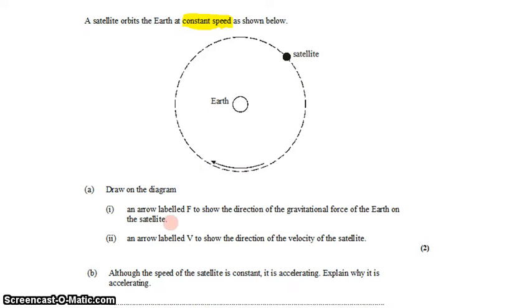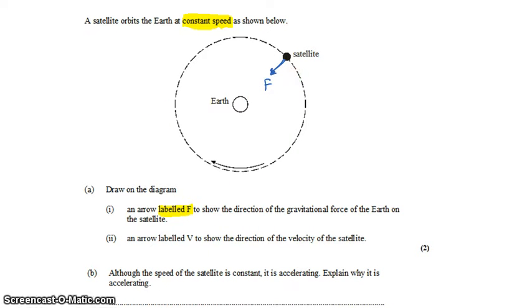On the diagram, add an arrow and label it F to show the direction of the gravitational force of the Earth on the satellite. Well, gravity always acts between the two objects in the line between the two. So the satellite is being drawn towards the center of the Earth. So there's the force due to gravity, labeled F.